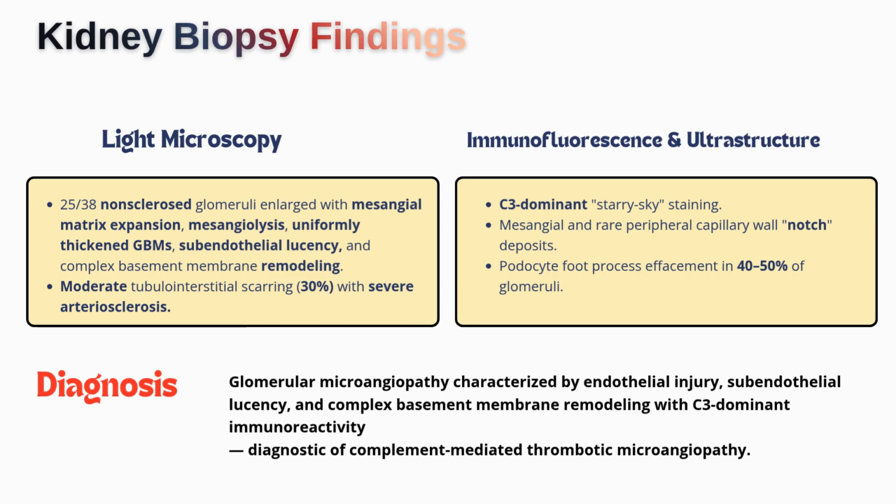So, when we put all of these findings together, the final diagnosis becomes much clearer. This is not a primary glomerulonephritis, this is not diabetic nephropathy, and this is not simple hypertensive nephrosclerosis. This is not a non-specific CKD process. The dominant pattern is chronic endothelial injury involving the glomerular microvasculature. The C3 dominant staining suggests that the alternative complement pathway is playing a major role in driving this injury. In other words, the complement system appears to be activated in an abnormal and persistent way, leading to ongoing endothelial damage inside the kidney microcirculation.